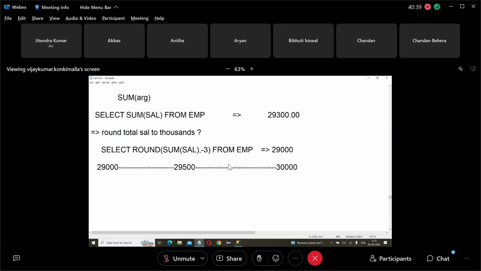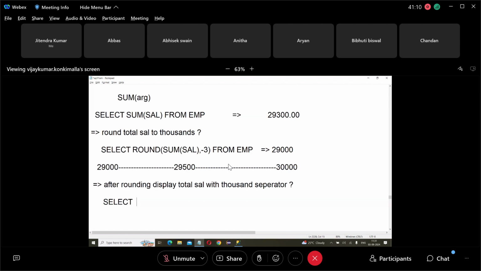Suppose, for example, after rounding, display the total salary with 1,000 separated. Okay, you rounded now. After rounding, display the total salary with what? 1,000 separated. How? So select what? After rounding, display the value with 1,000 separated.